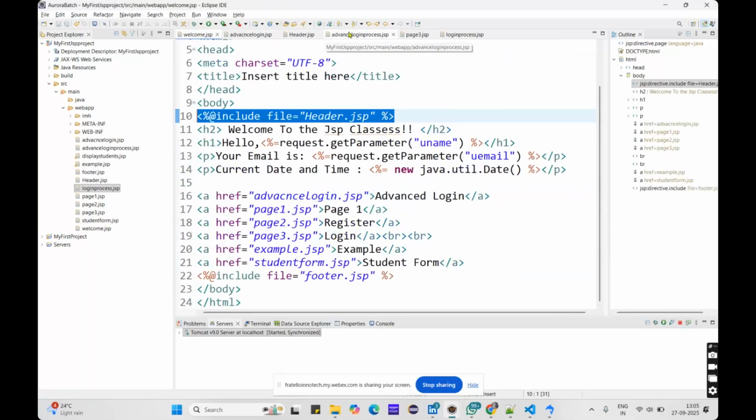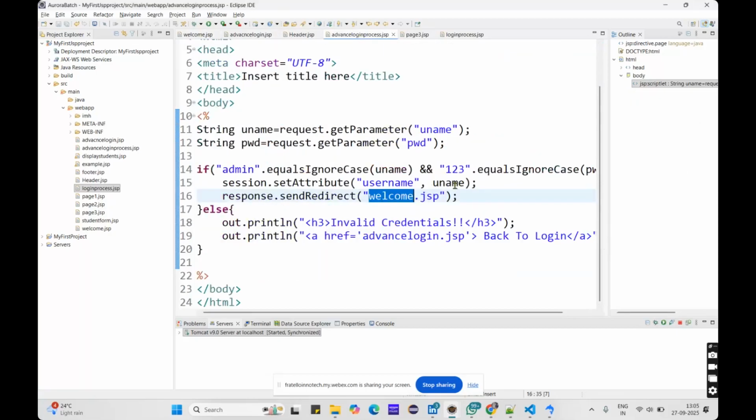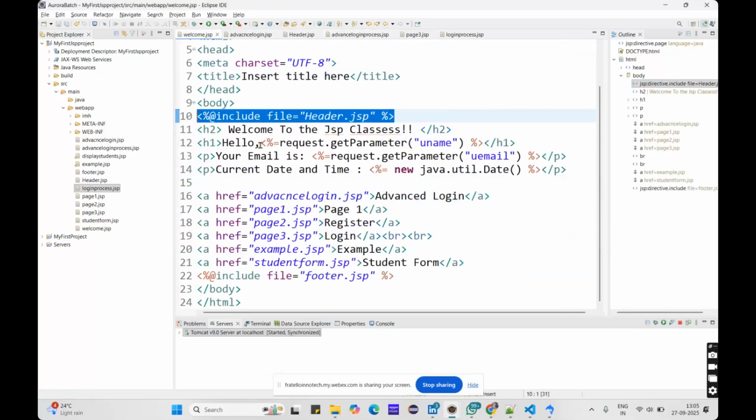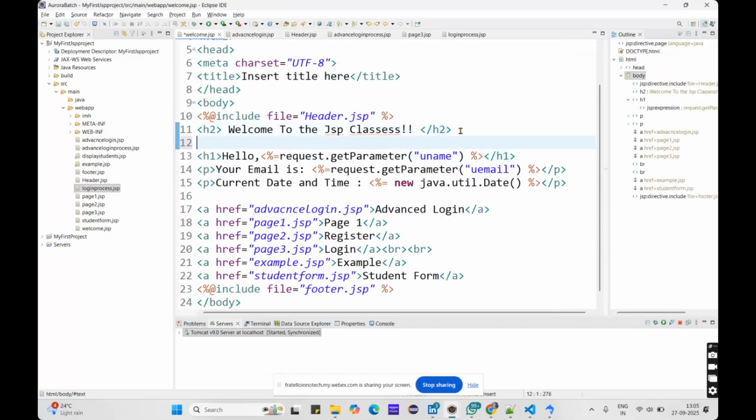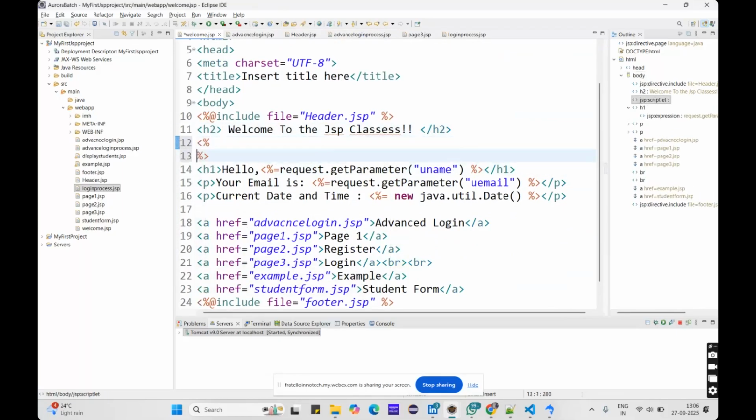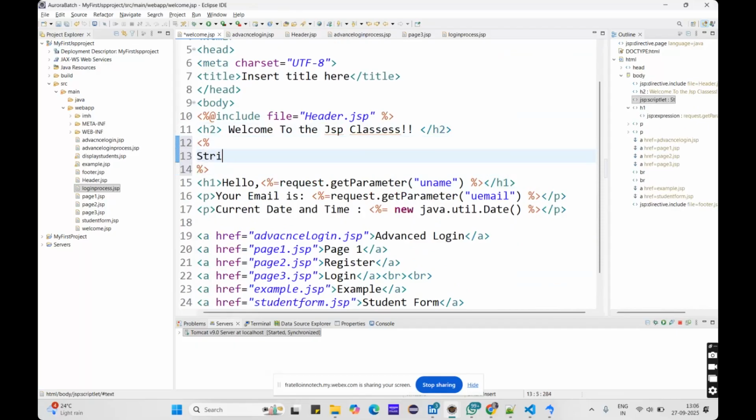Here I used the session to save my username. So how can I retrieve that username? In my welcome file, I will remove this one second. In this welcome file, how can I retrieve my session value? Simple: a string to store the username. Let me take it as u1. Don't get confused.